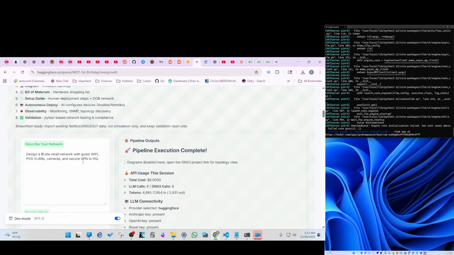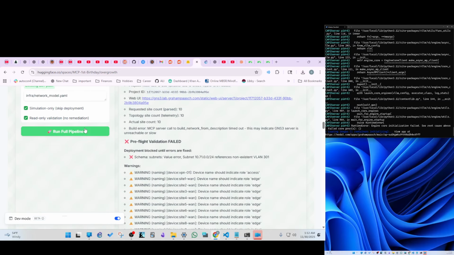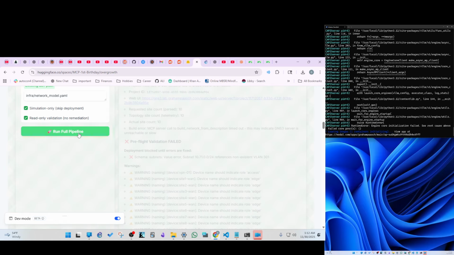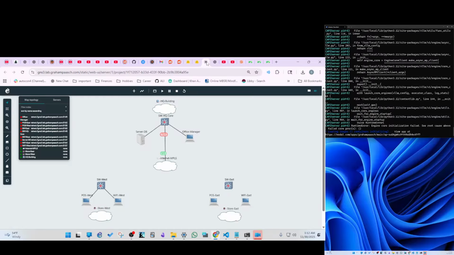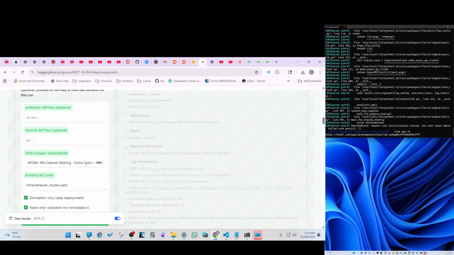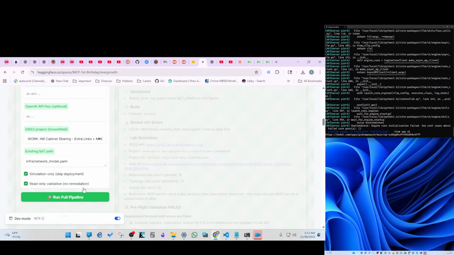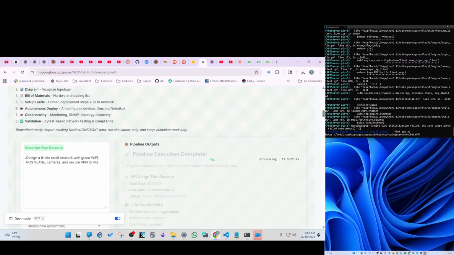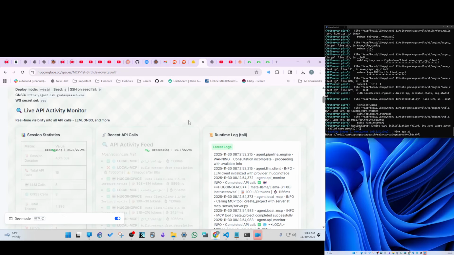Let's try it with 9, or let's try it with 8. See what happens. There's a lot of weirdness that happens, and it has to do with the strength of the models too. It should work with 8. It's just a weird issue with parsing, because I have to process the prompt in a really weird way. It can't just say, "Oh, 8 sites, okay, 8 sites." It has to be processed in a particular way.